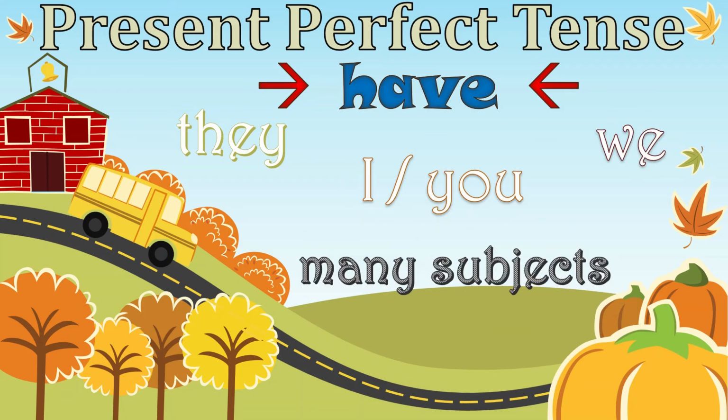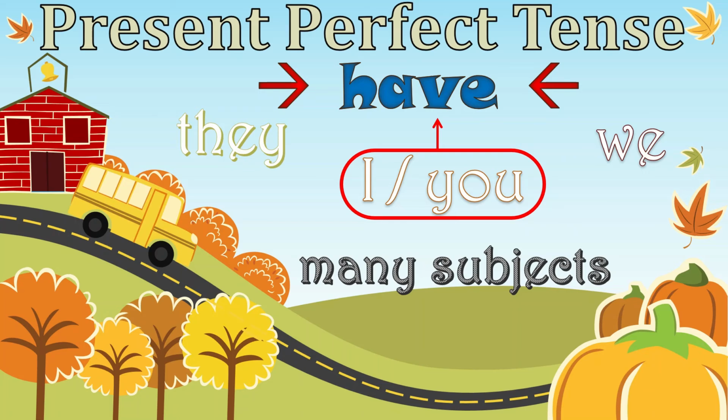Now I said we use have with many subjects, right? But I also mentioned I and you. Yes, everyone, with I and you, we also use have, although they are representing a single subject. I is representing a single subject. You is representing a single subject, right? But still, we use have with them.